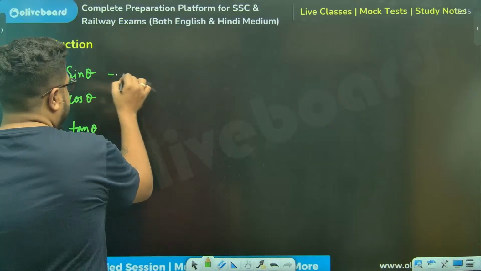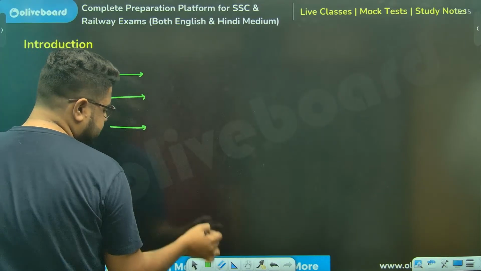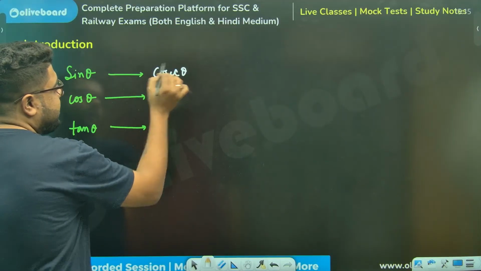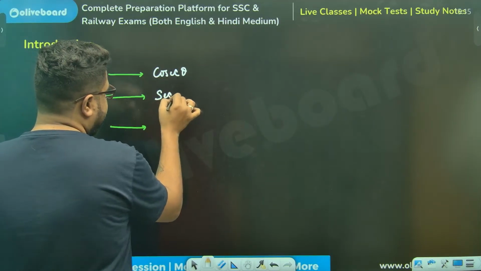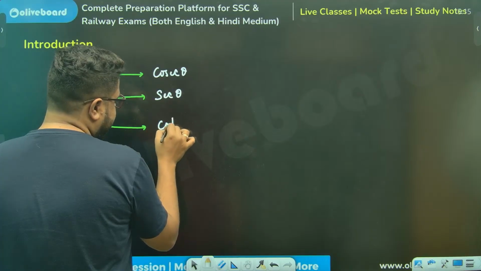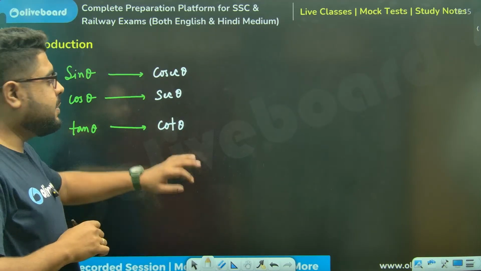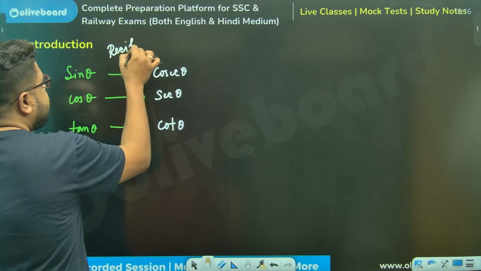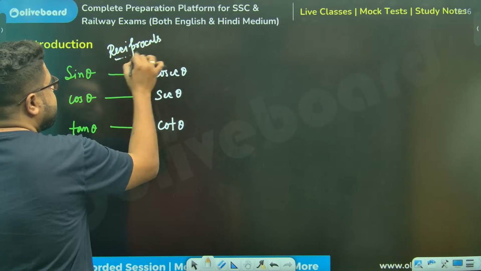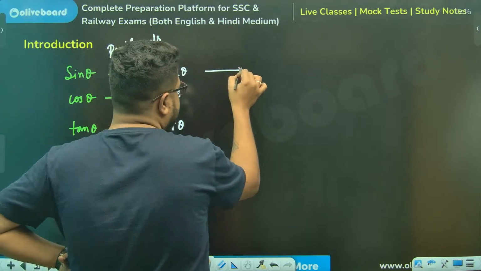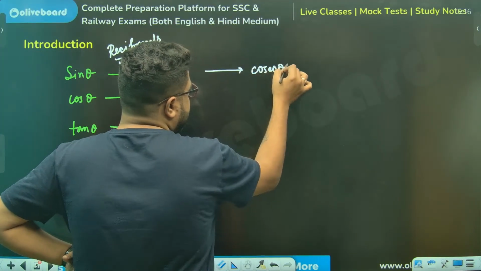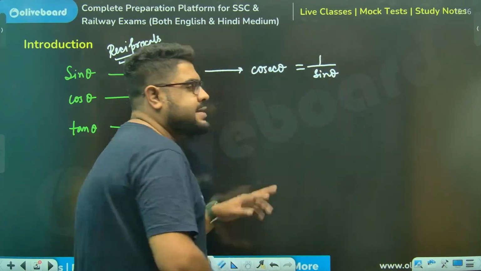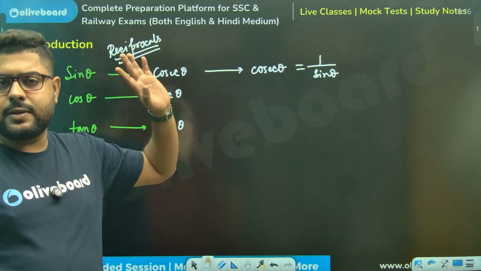They all have one brother each. The brother of sine is cosec theta, the brother of cos is sec theta, and the brother of tan is cot theta. Why are they brothers? Because they are nothing but reciprocals. Meaning cosec theta is equal to 1 by sine theta, or vice versa. Sine theta is 1 by cosec theta.